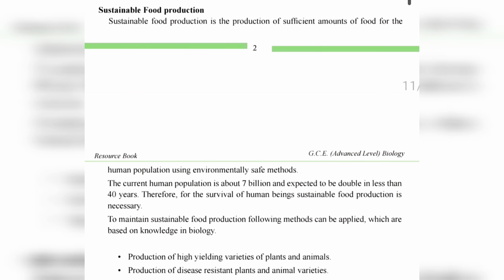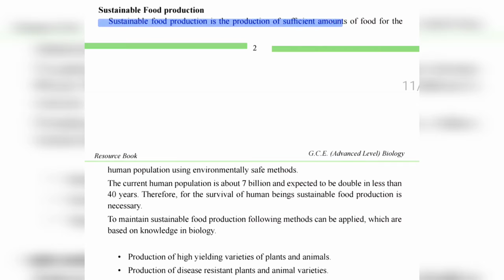So, the next one is sustainable food production. Sustainable food production is the production of a sufficient amount of food for the human population using environmentally safe methods. So this is another point to remember.